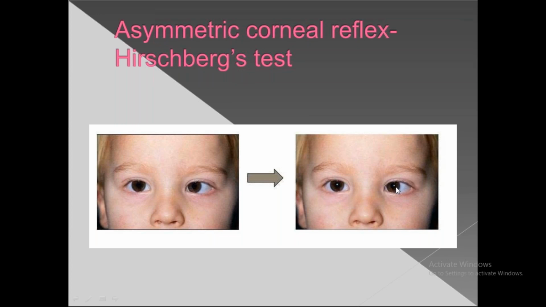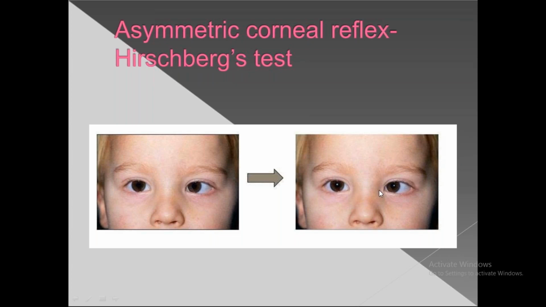Here you can see it is a little bit temporal. Why? Because the eyeball is moving nasally, the reflex will fall temporally. Vice versa, when the eyeball is moved laterally, the reflex will fall medially from the center of the pupil.